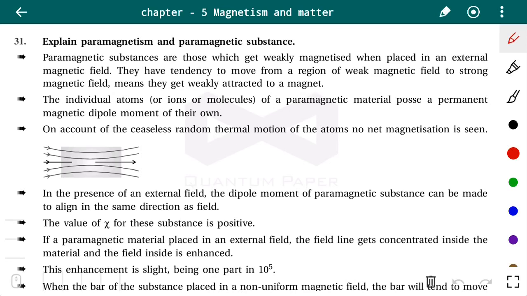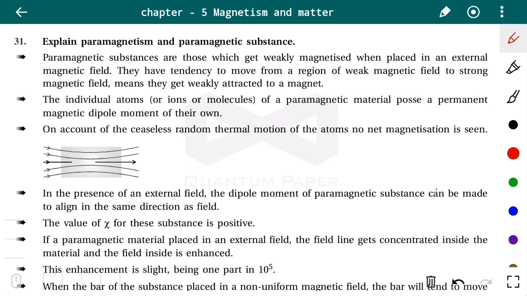We have already discussed magnetic substances. There are three types: diamagnetic substance, paramagnetic substance and ferromagnetic substance. We have discussed that in a diamagnetic substance, the atomic dipole does not exist. That means the net magnetic moment of all the electrons in an atom is zero. Why? Because the magnetic moments get cancelled out in pairs.